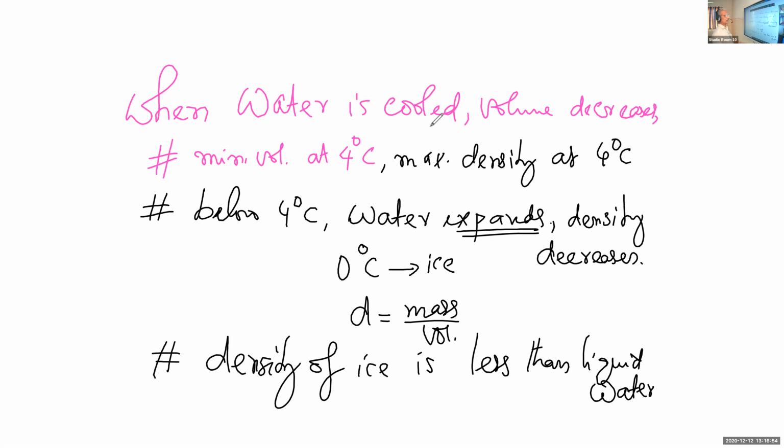But if ice floats over water, it acts as a non-conductor of heat, and the water below the ice layer will still be in the liquid state, so that the aquatic living beings can exist there. So ice can save aquatic lives. That is one of the applications of the floating of ice on liquid water.